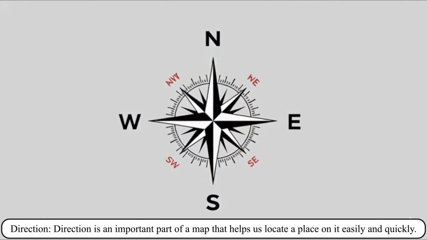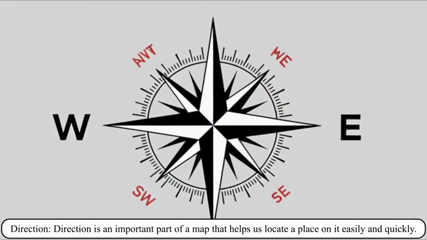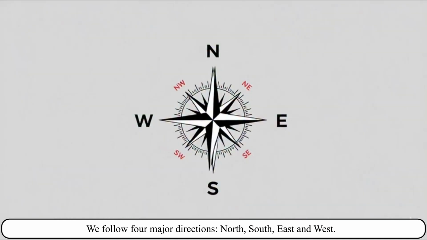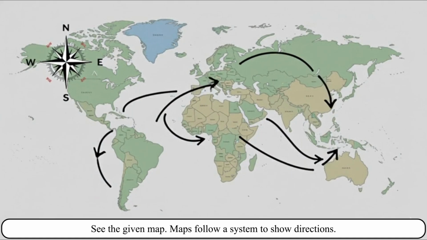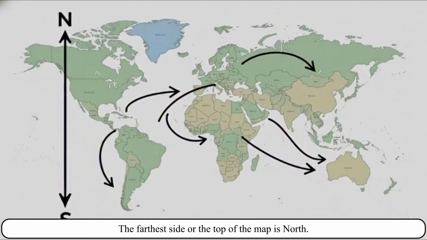Direction. Direction is an important part of a map that helps us locate a place on it easily and quickly. We follow 4 major directions: north, south, east and west. See the given map. Maps follow a system to show directions. Place a map on a table. The farthest side or the top of the map is north.